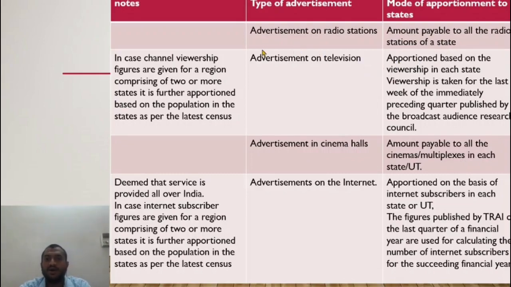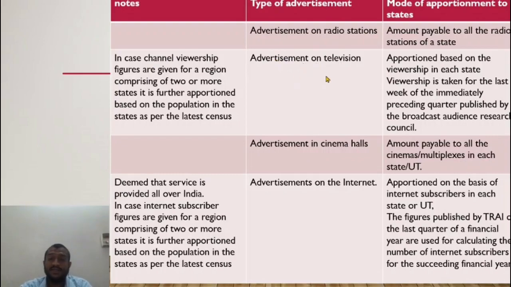Alright, that is how the apportionment would happen. In case Telangana and Maharashtra are the states where the radio advertisement needs to be published, how much is the amount payable to all the radio stations combined in Telangana? How much is the amount payable to all the radio stations combined in Maharashtra? So taking that into account, I apportion the total value.